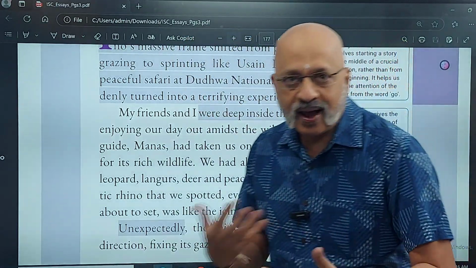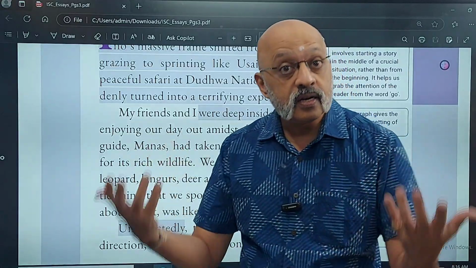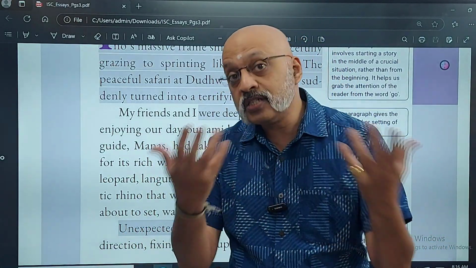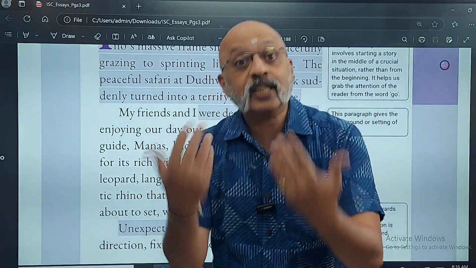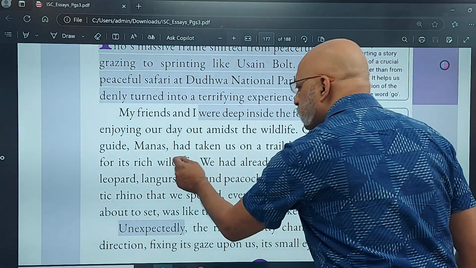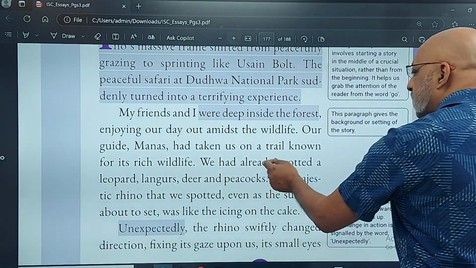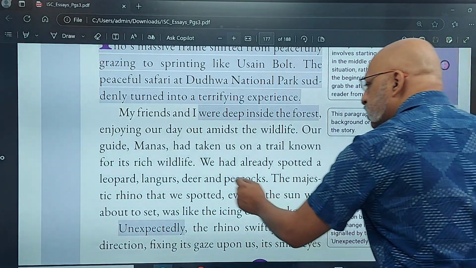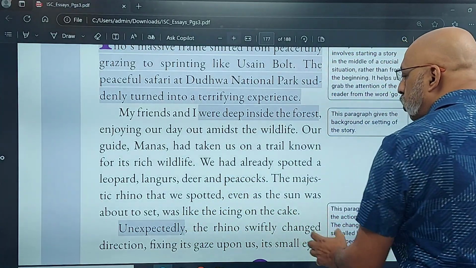These are all techniques, and as someone who has been writing for the last 30 years and more, I can tell you these are all techniques which one has learned over the years, and that's what I'm providing to you. Had taken us on a trail known for its rich wildlife. We had already spotted a leopard, langurs, deer, and peacocks. The majestic rhino that we spotted, even as the sun was about to set, was like the icing on the cake.